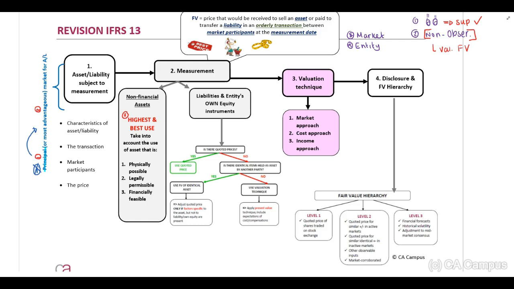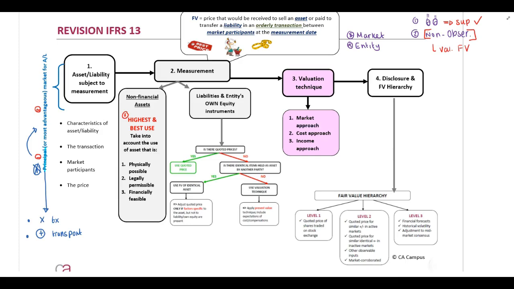Now guys, important, when we look at our principal market, this fair value should exclude transaction costs, but include your transport costs. And guys, this is only important when we determine the fair value. Do not get confused with your financial instrument initial recognition.